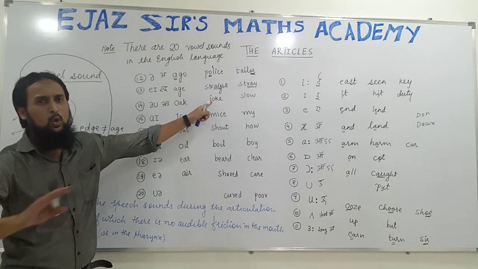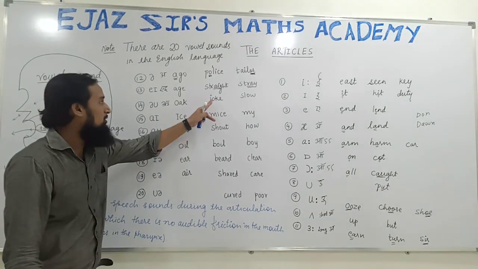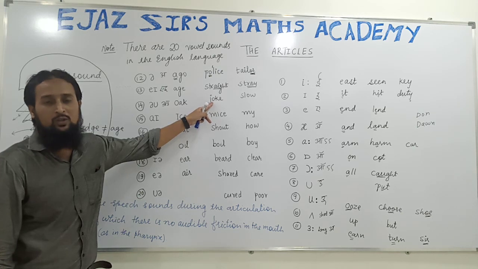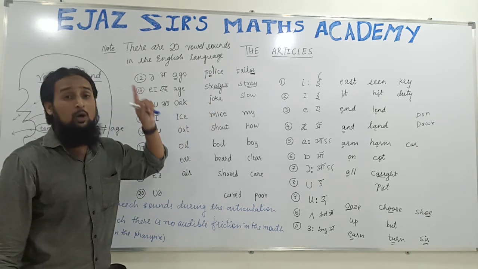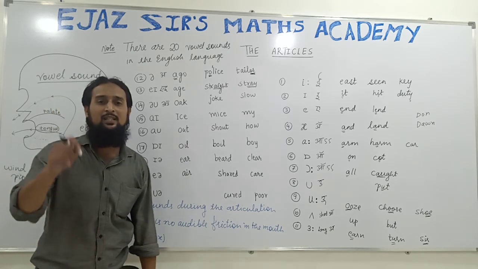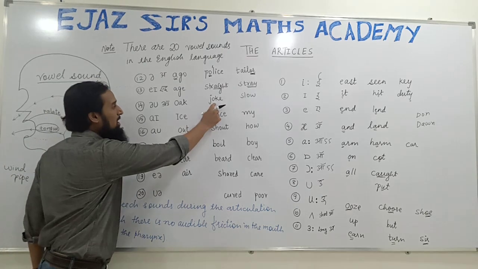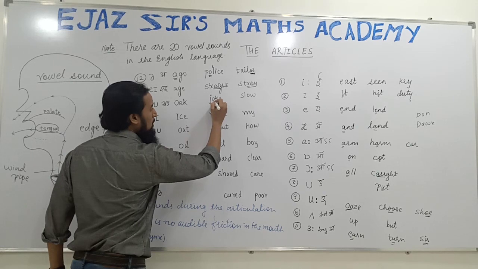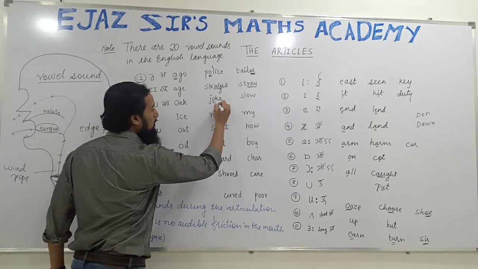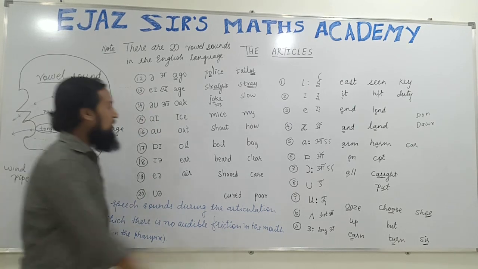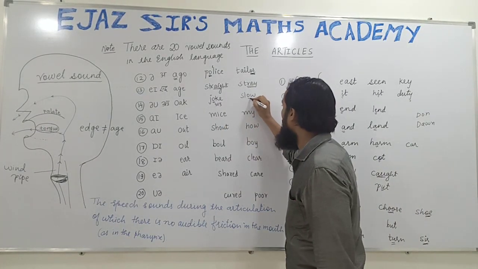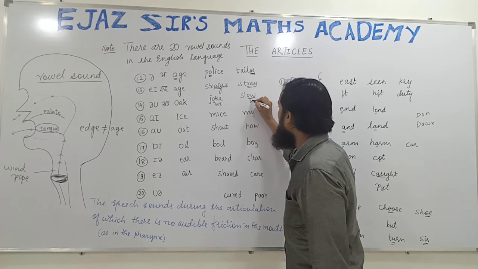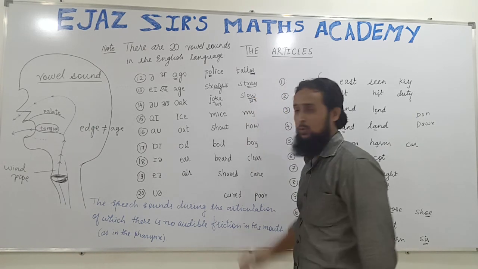J-O-K-E is not joke. In our Indian English we pronounce this word as joke, but in correct English it should be pronounced as joke. J-O-K-E, joke. It is a joke. This O is a-u. This is not slow. This is slow. Here also it is a-u, slow.